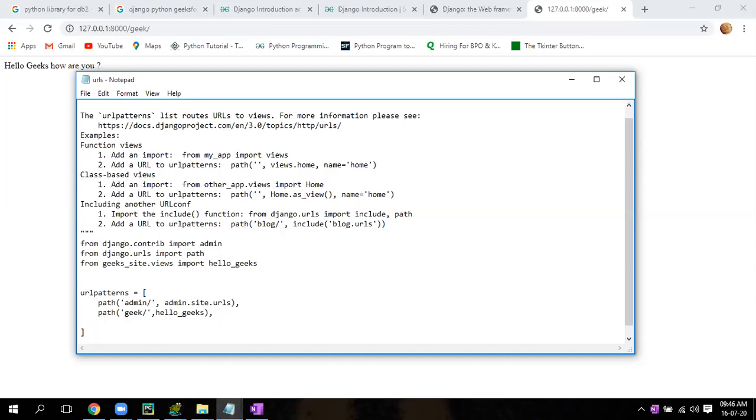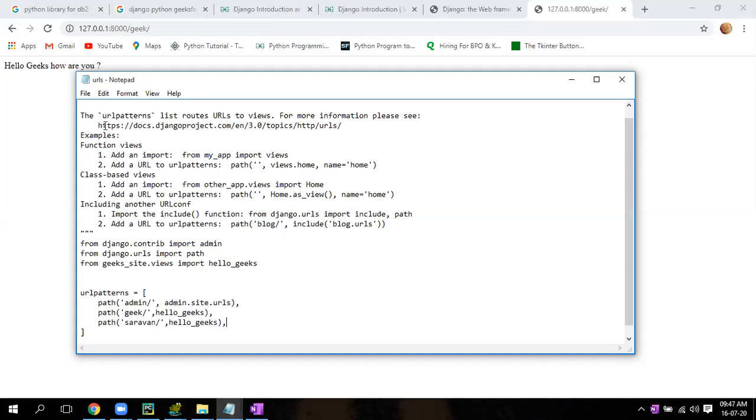After this, same thing, you paste it, path, write Shravan class, same thing, comma, same thing, you copy Hello Geeks. Bracket close, comma, save it.